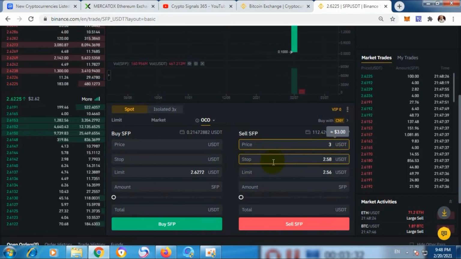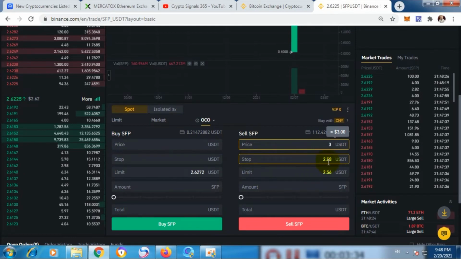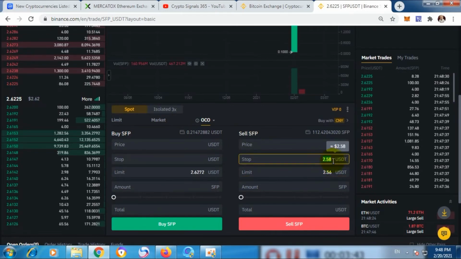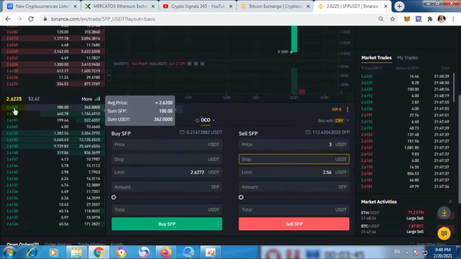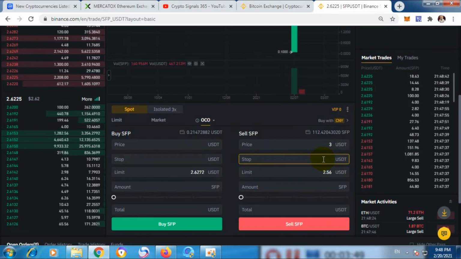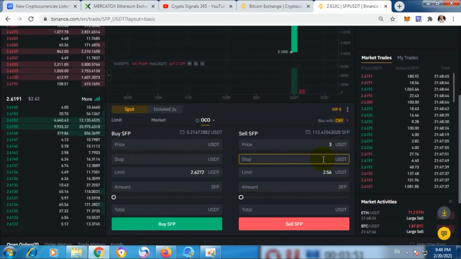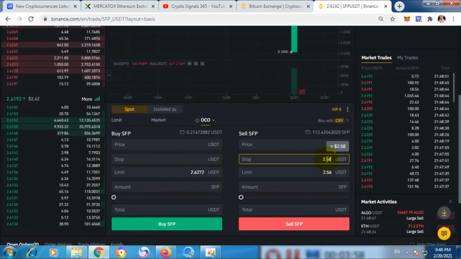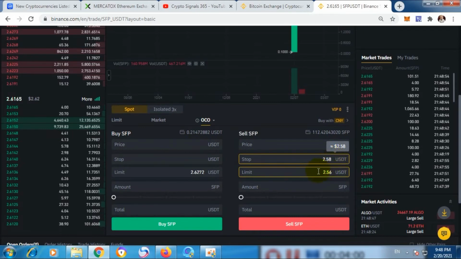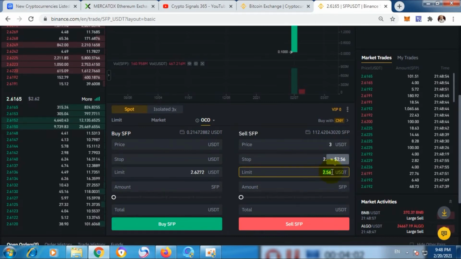And I also want to put a stop loss at the same time. These two are for stop loss. My choice is that the current price is 2.62, so I said that if the SFP price reaches 2.58, the stop price, then my SFP should be sold out at this price.